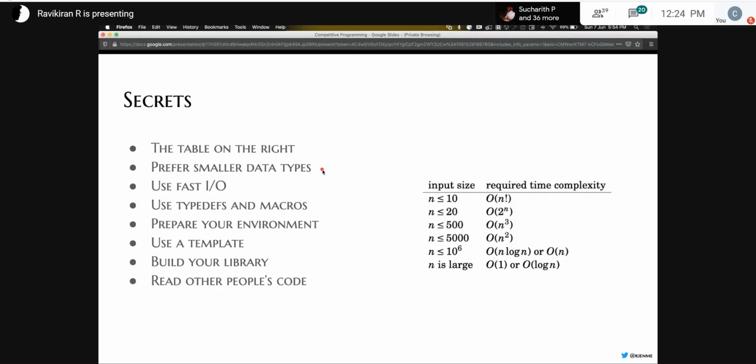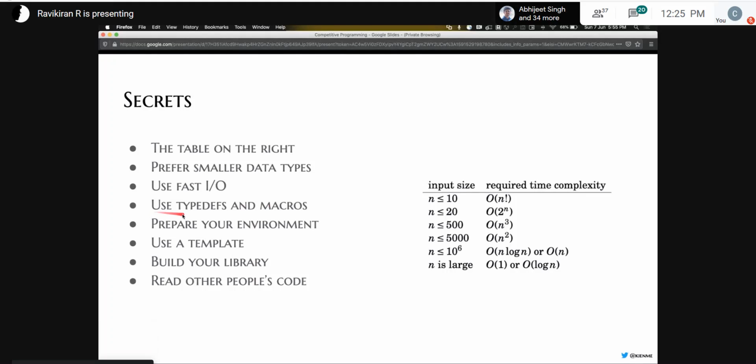Then another tip is to use fast IO. I suggest looking this up. A lot of times input output becomes the bottleneck of the program. So if you notice that there's a large amount of input and output involved, or generally, it's good to just add it in your template. I'll explain what a template is soon. To give you an example, if you use cin and cout, it's actually much slower than using printf and scanf. If you still prefer using cin and cout, you can use a function call to disable the synchronization they use internally for standard input and output, and that will give you much faster input and output.